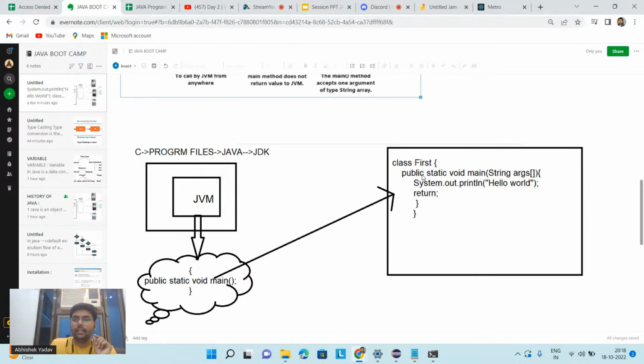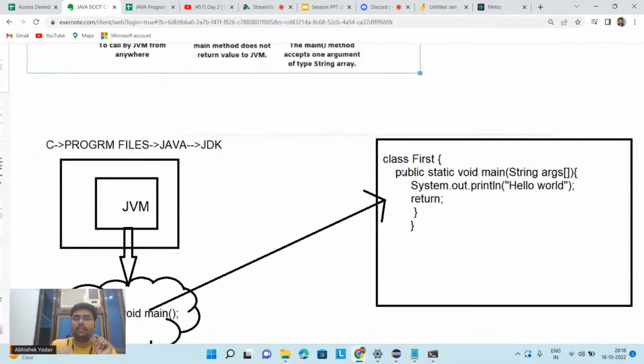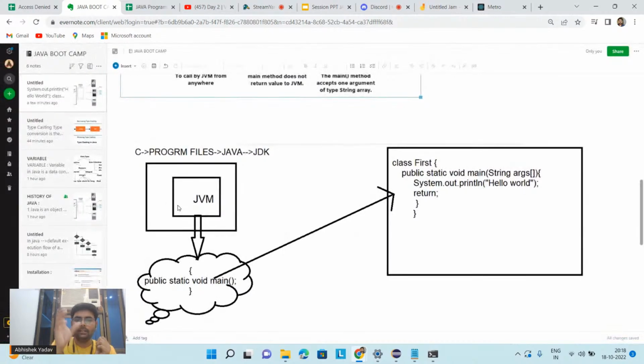That's why I have written this public keyword, because I want this method to be accessible from anywhere inside your system. And I know my JVM is stored in my JDK folder inside my C drive. So what happens, guys? Inside your C drive, Program Files, Java, JDK, you have a JVM. And JVM is a software. Inside this software, you have this prototype written, public static void main.